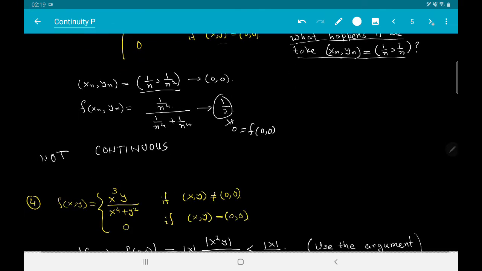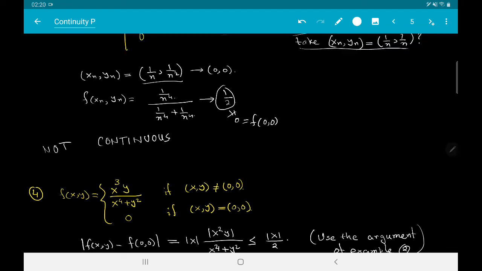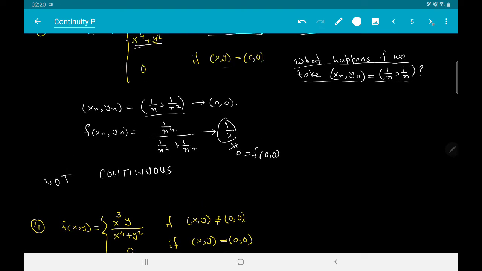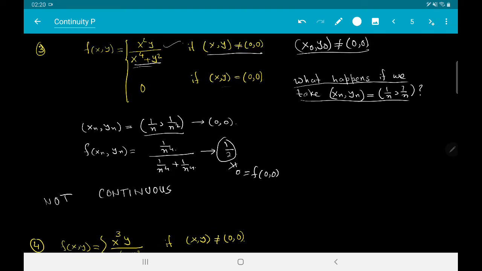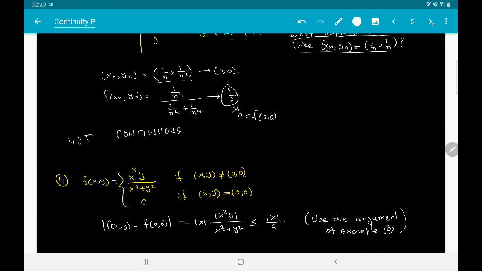Okay, so the last example of this video is the following. Again, like I did in the previous example, I have just multiplied the numerator of the previous example by x. So again, everything goes through word to word that we do not need to check continuity at points x0, y0 which is not the origin. So everything that we need to investigate in order to check continuity of the function f is to check continuity of the function f at the point when x0, y0 is equal to 0, 0.